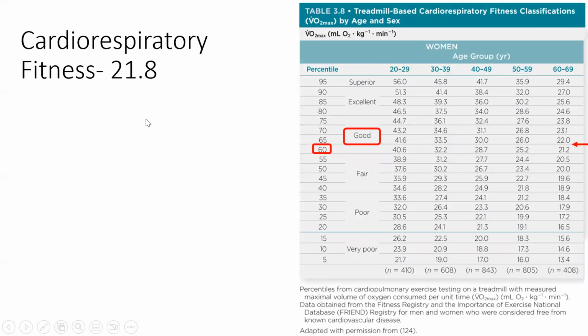Cardiorespiratory fitness. Her value was 21.8 for her VO2 max. That falls between 21.2 and 22.0, but because it is not equal to 22.0, we go down to 21.2, which is 60th percentile, and it's a good ranking.